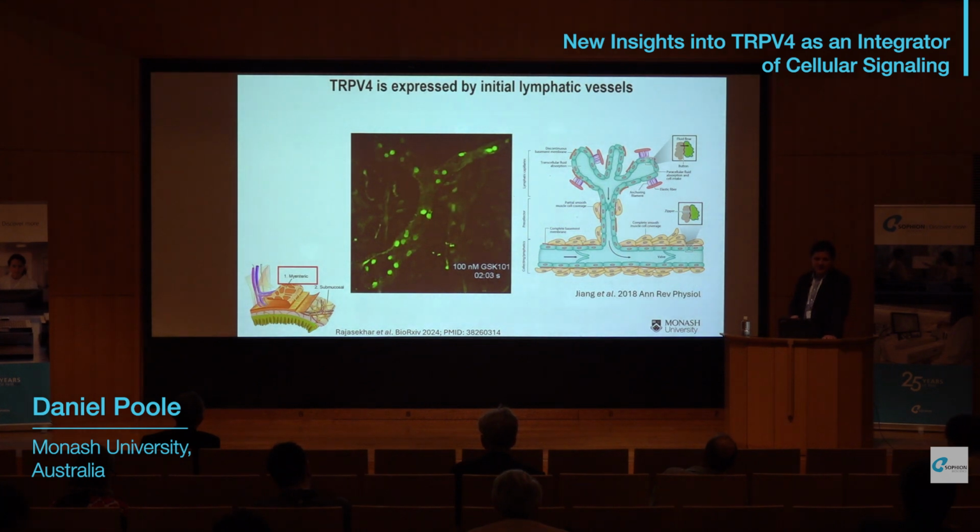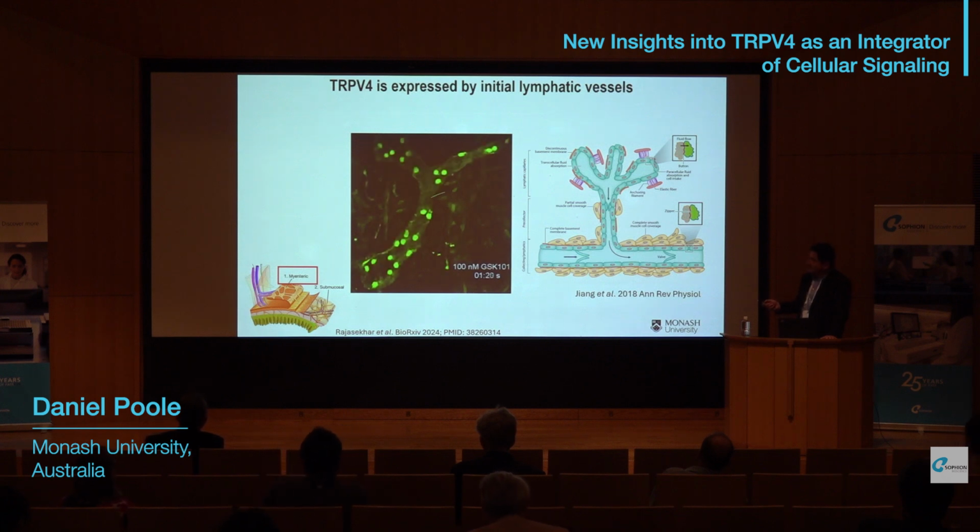My main research interest is in digestive diseases and the gastrointestinal tract. As part of this research, we were interested in defining where TRPV4 is expressed within the gut wall, given that it is responsive to mechanical stimulation, although that has been questioned recently. The most prominent site of expression was within these initial lymphatic capillaries. These are blind-ended capillaries which only contain endothelial cells. So there's no smooth muscle coverage, and there are no valves present within the structure here.